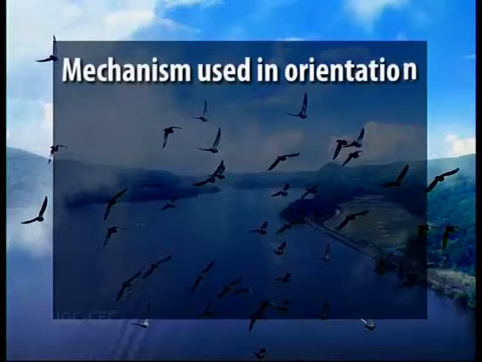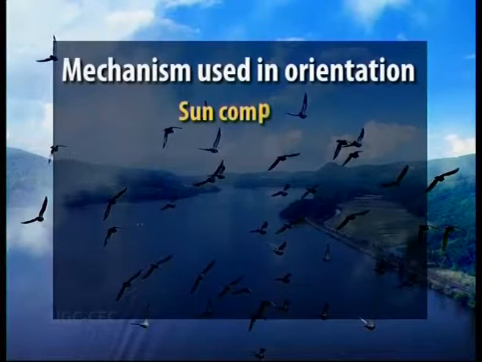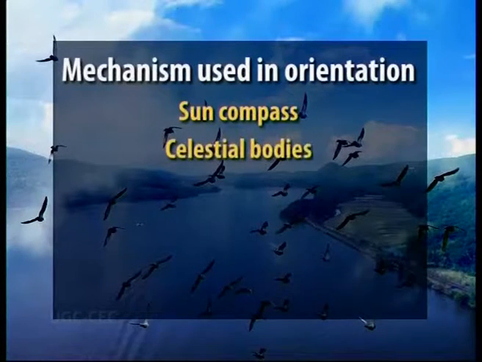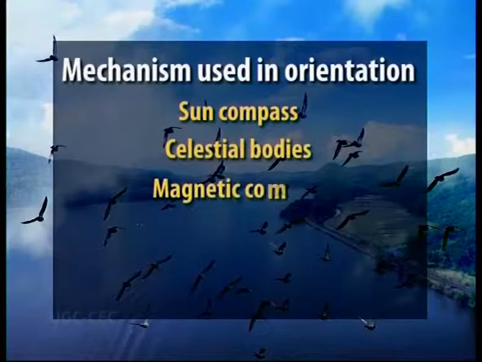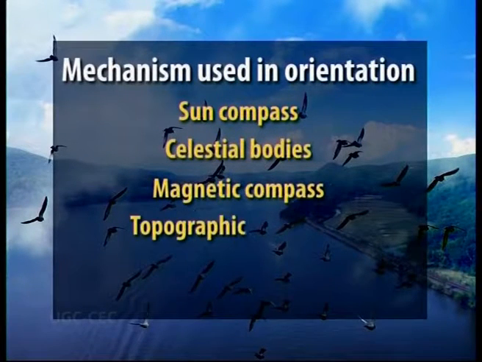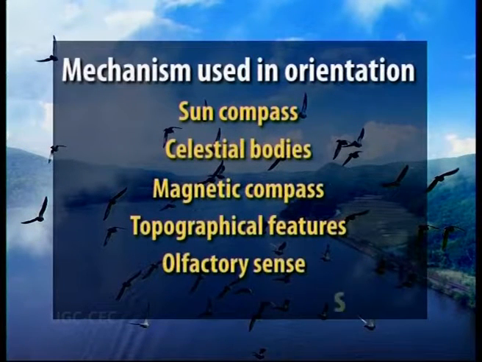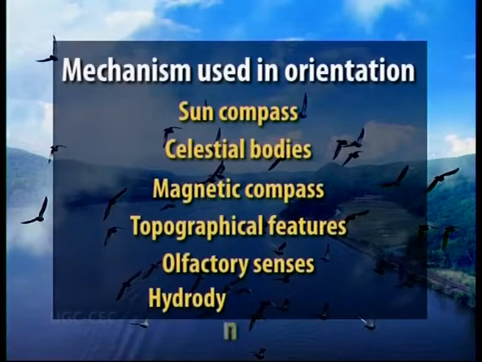What is the mechanism used for orientation? Number one is the sun compass, celestial bodies, magnetic compass, topographical features, olfactory senses, and hydrodynamic cues.